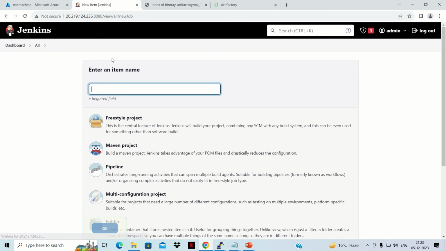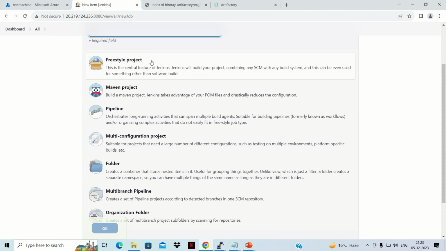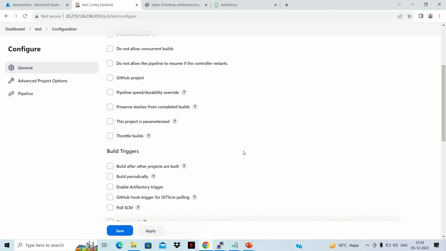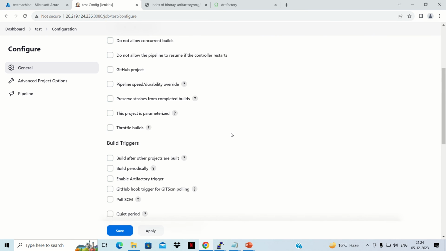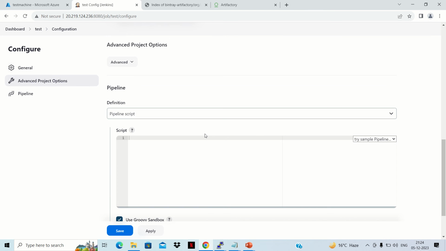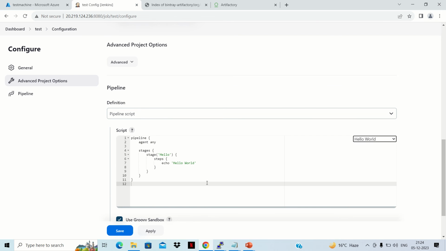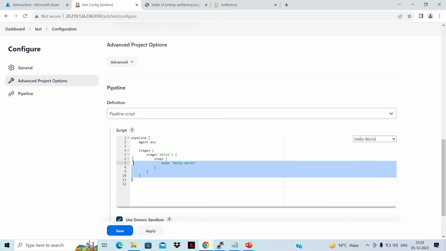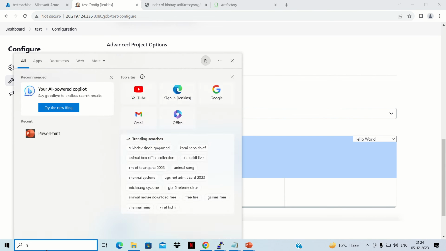So we'll go to new item. Here we'll give the project name. So let's go with the test project name, and here we can select which project type we want. So we'll be using a pipeline project, and we'll click on OK. And then what we need to do is just scroll down till the pipeline section. Here we need to use this hello world sample pipeline for declarative. Okay, and we'll be using this pipeline in order to create our complete pipeline. So let's copy it on one of the notepads.